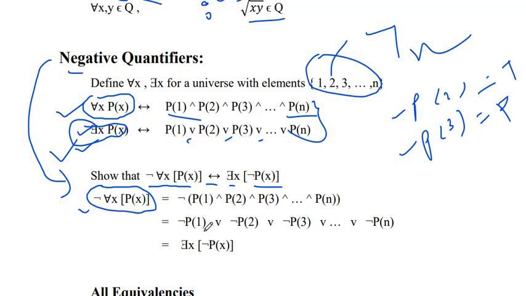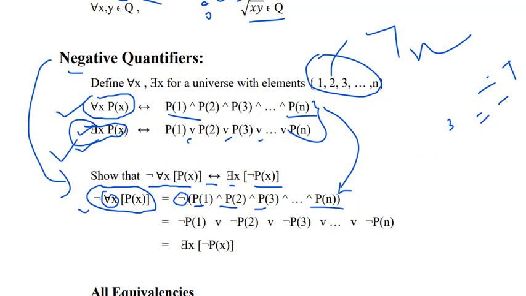If you want to write for all x, we can write it like this: p1 and p2 and p3 and so on up to pn, with the help of the definition. And here the negation stays the same as it is.